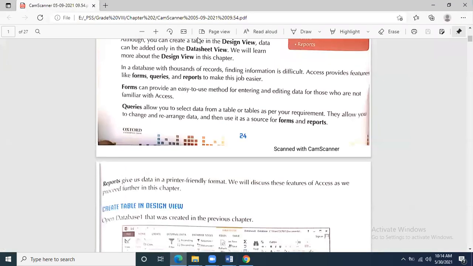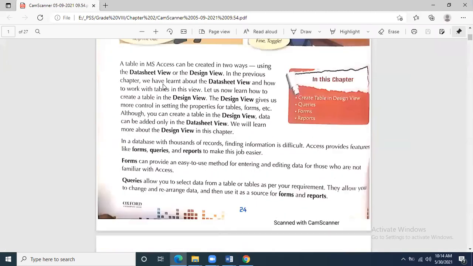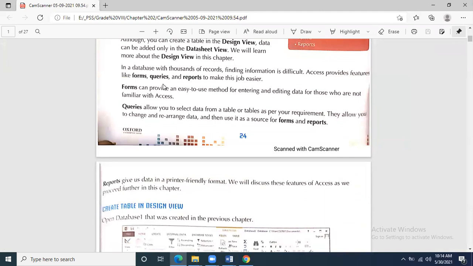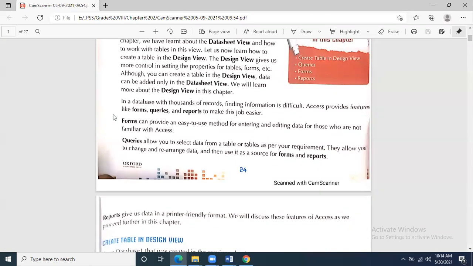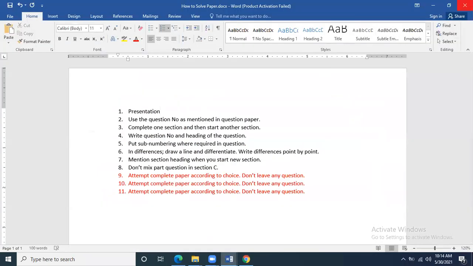Now, what is meant by table? You know that a table is the combination of rows and columns which is used to store data. You can give an example of a student by drawing a table of student: student ID, student name, and put some data in it. Question can be asked in this way as well.